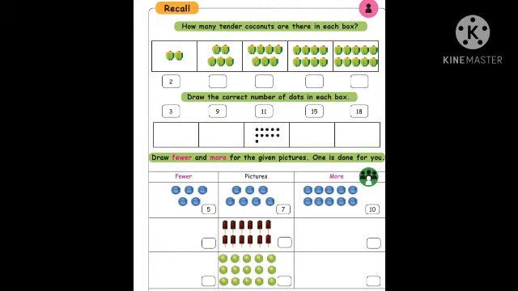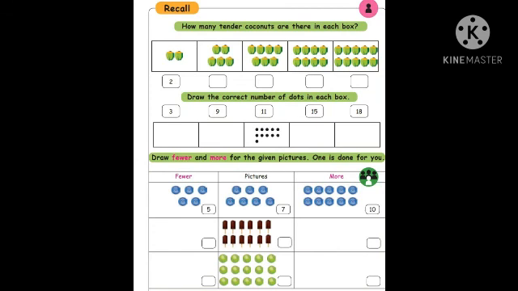What you have to do? You have to write number. The next one, already the ball is there, you have to count and write. Total how much? 15. The last one picture, to draw number 3. 1, 2, 3. What you have to write the number? 3. Understood, children? Very easy.